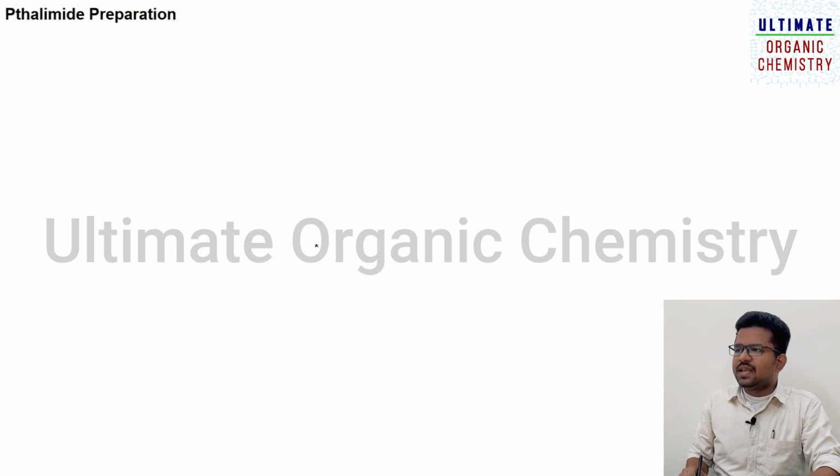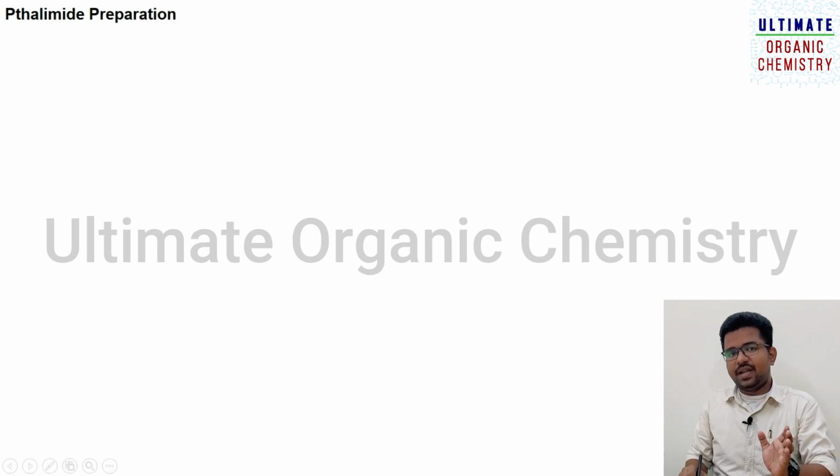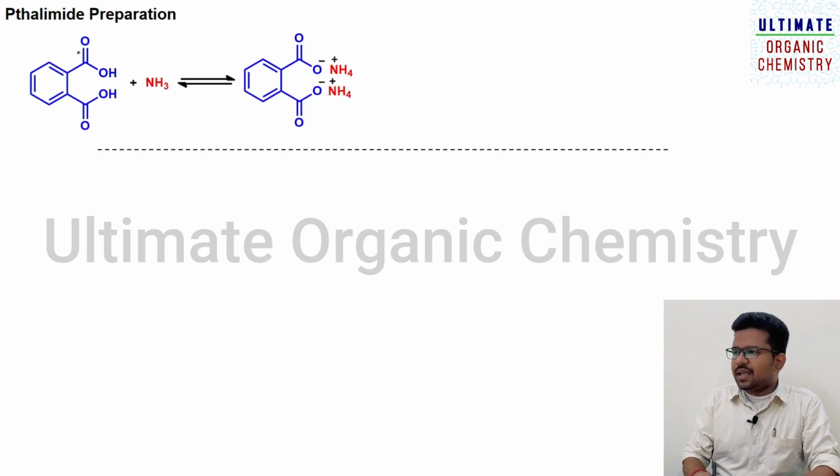Now let us discuss the procedure for making phthalimide. We have taken phthalimide as a reactant, and now we are going to see how phthalimide is prepared. For that purpose we need to take phthalic acid and treat it with ammonia. Here you can check, there are 2 acid groups, so you need to take 2 equivalents of ammonia. Ammonia is a base and this is an acid, so when you treat acid and base it will form a salt. As usual it forms an ammonium salt, and the salt name is ammonium phthalate.